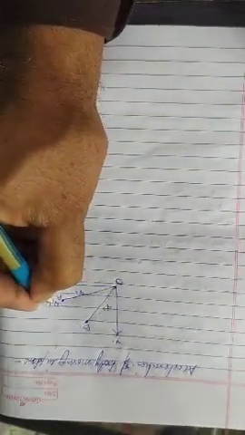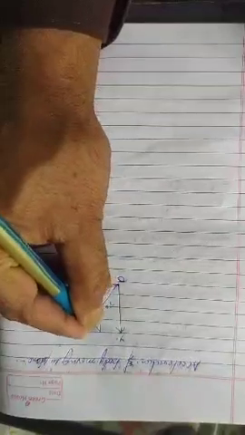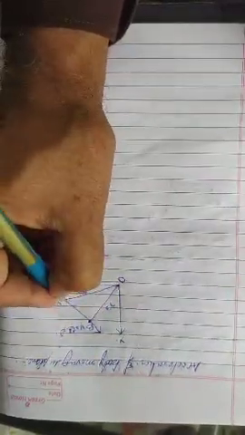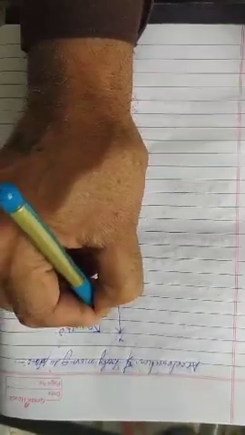Let v1 be the velocity at A at time t1, and v2 the velocity at B at time t2, as the body moves from A to B. This is the direction of velocity: v1 is here and v2 is here.